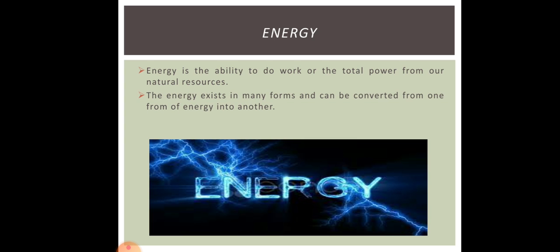Energy exists in many forms and can be converted from one form into another. By the law of conservation of energy, we know that energy can neither be created nor destroyed, but can be converted from one form of energy into another. Now, energy in usable form is dissipated to the surroundings as a less usable form. That means when we use energy, it is released again in the surrounding environment as a less usable form of energy.